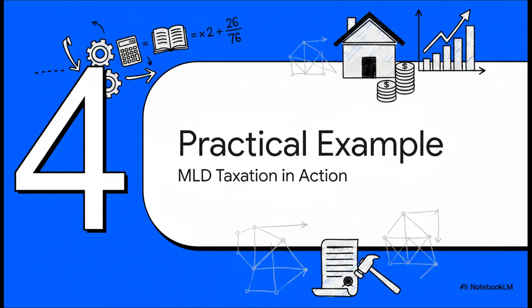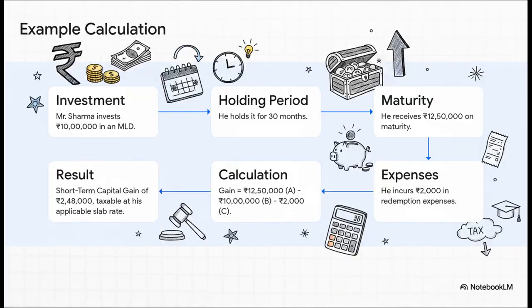All right, we've gone through the principles and the formula. Now let's put it all together with a quick example to see exactly how this works in practice. So let's take a look at Mr. Sharma. He invests 10 lakh rupees. Now check out the holding period. 30 months. That's well over the usual limit for something to become long-term. At maturity, he gets back 12,50,000 and his expenses were 2,000 rupees.